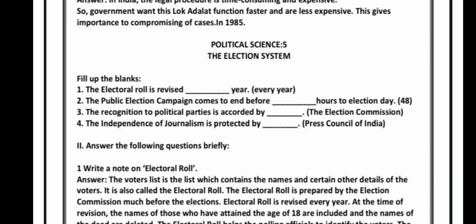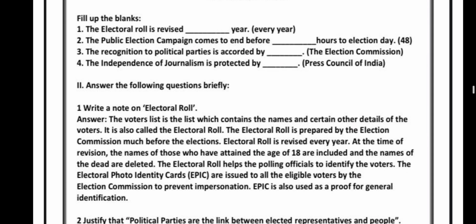So, the next chapter, political science, the election system. The electoral roll is revised every year. The public election campaign comes to an end before 48 hours of election day. The recognition of political parties is accorded by the Election Commission. The independence of journalism is protected by the Press Council of India.